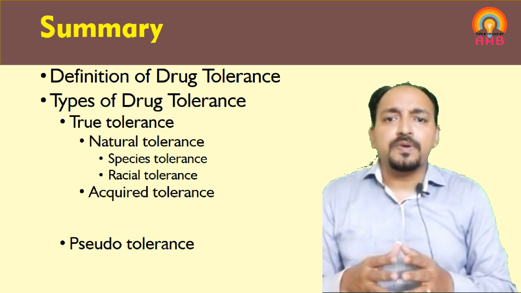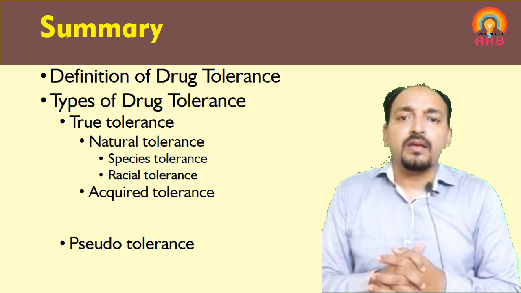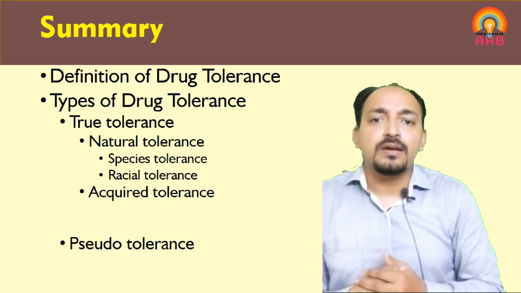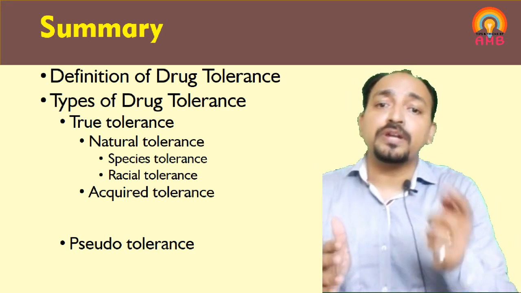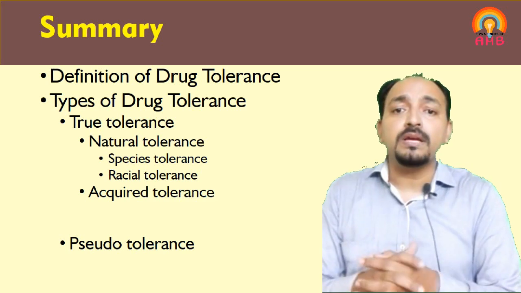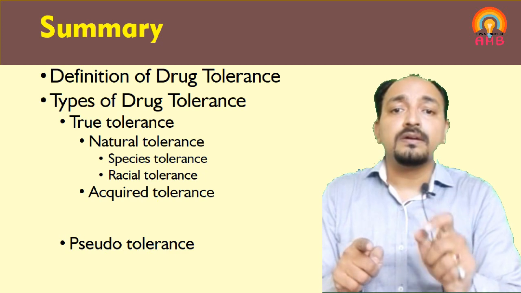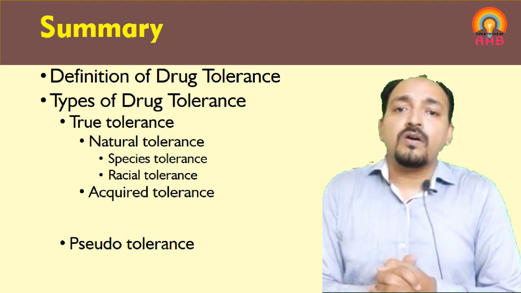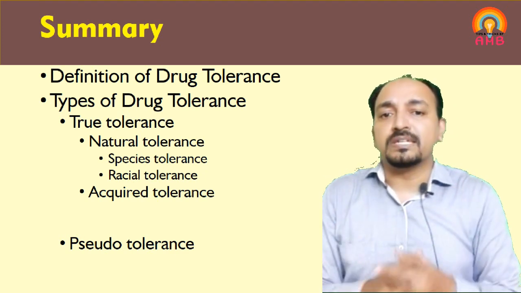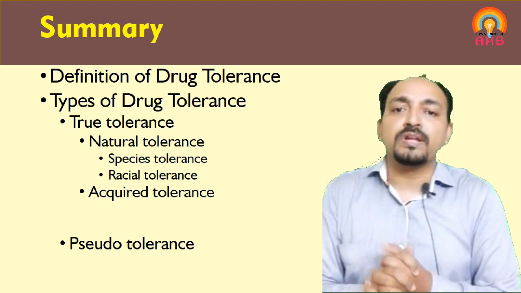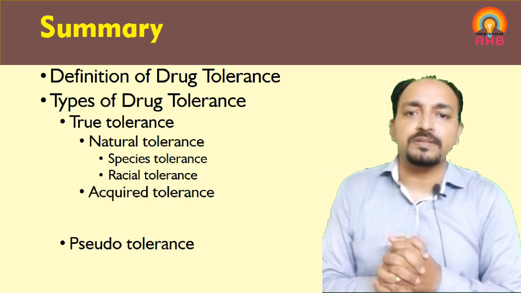The second type, acquired tolerance, is not present from birth. To develop tolerance for a particular drug in a particular individual, that individual has to administer that drug repeatedly on a continuous basis for a long duration. Then only this type of tolerance is developed, which is called acquired tolerance.